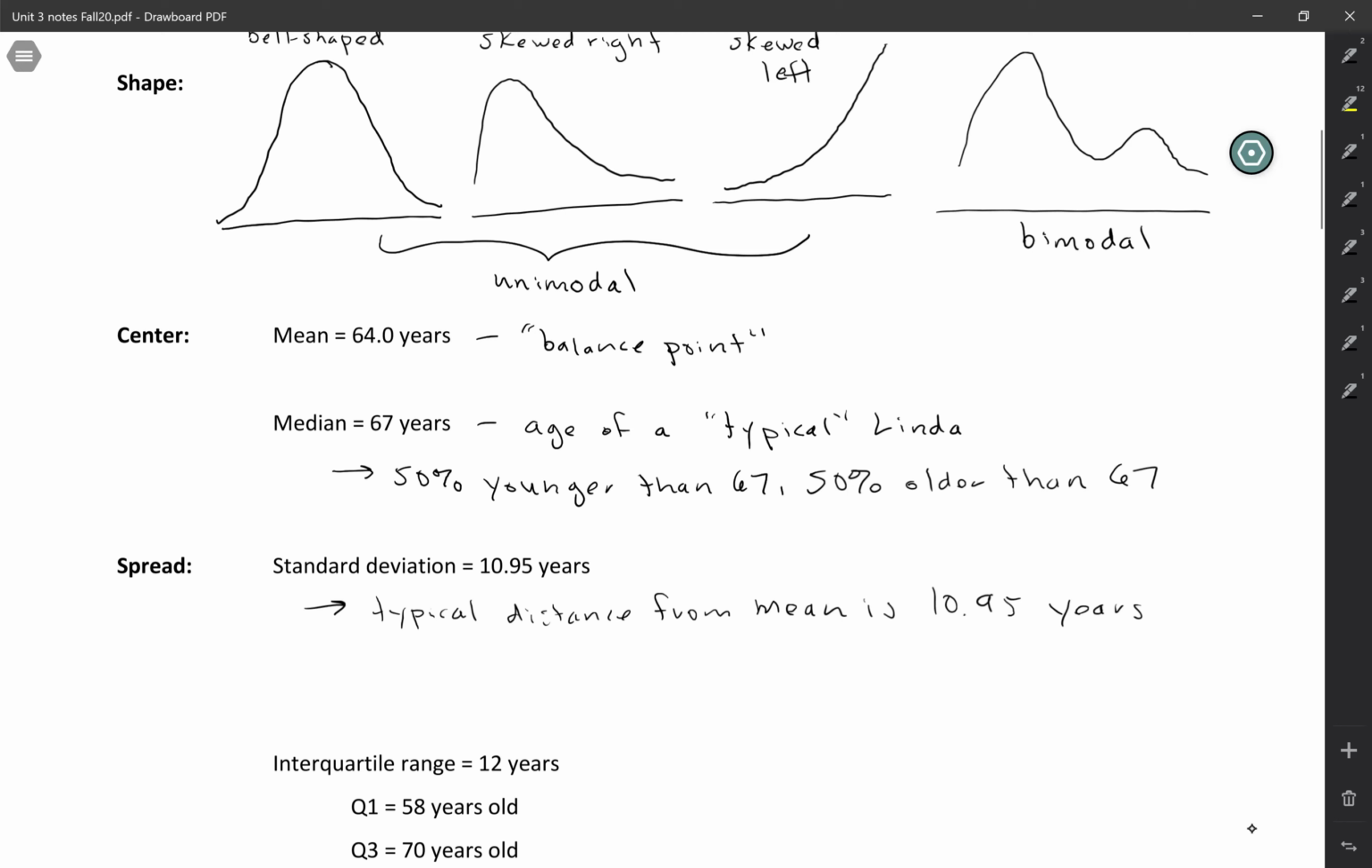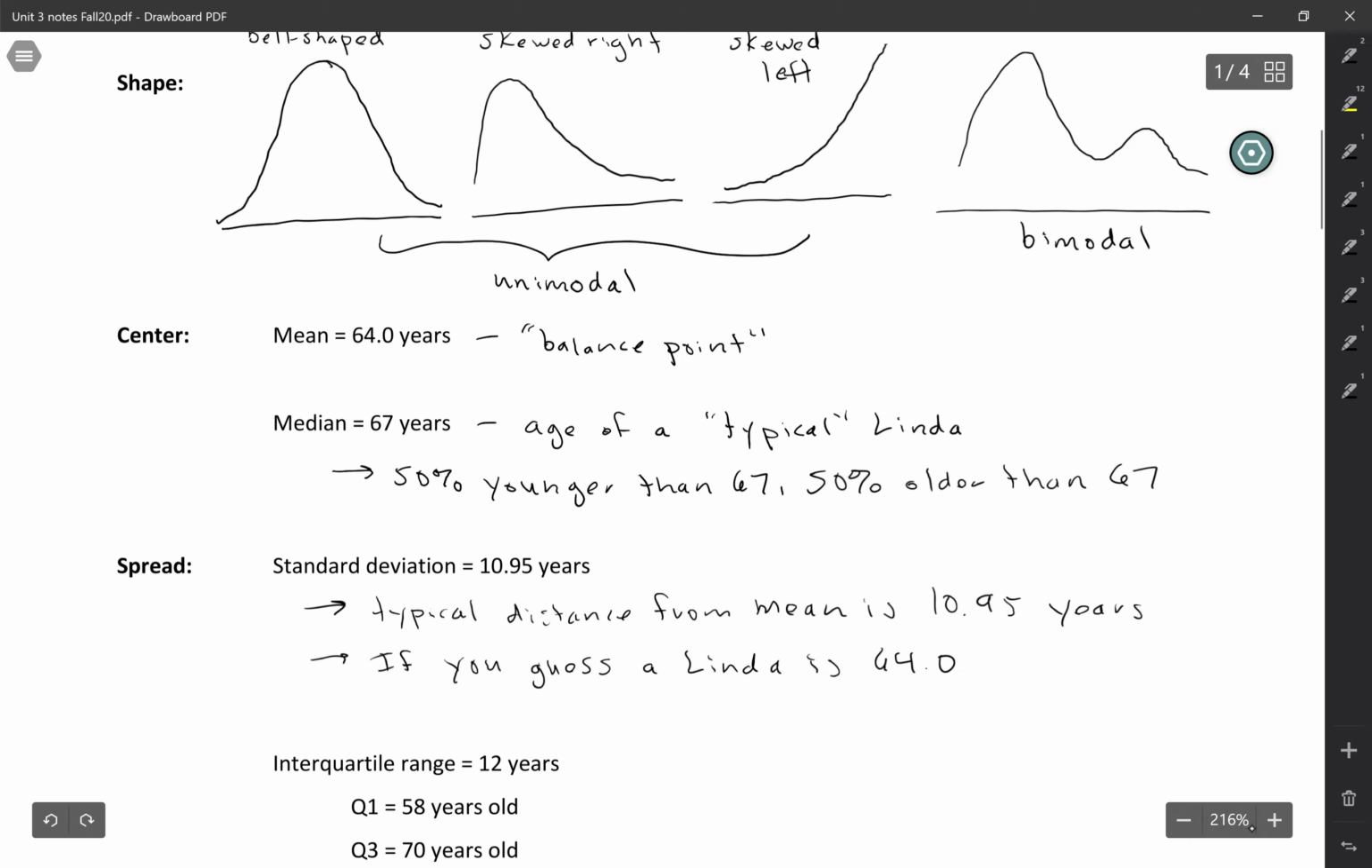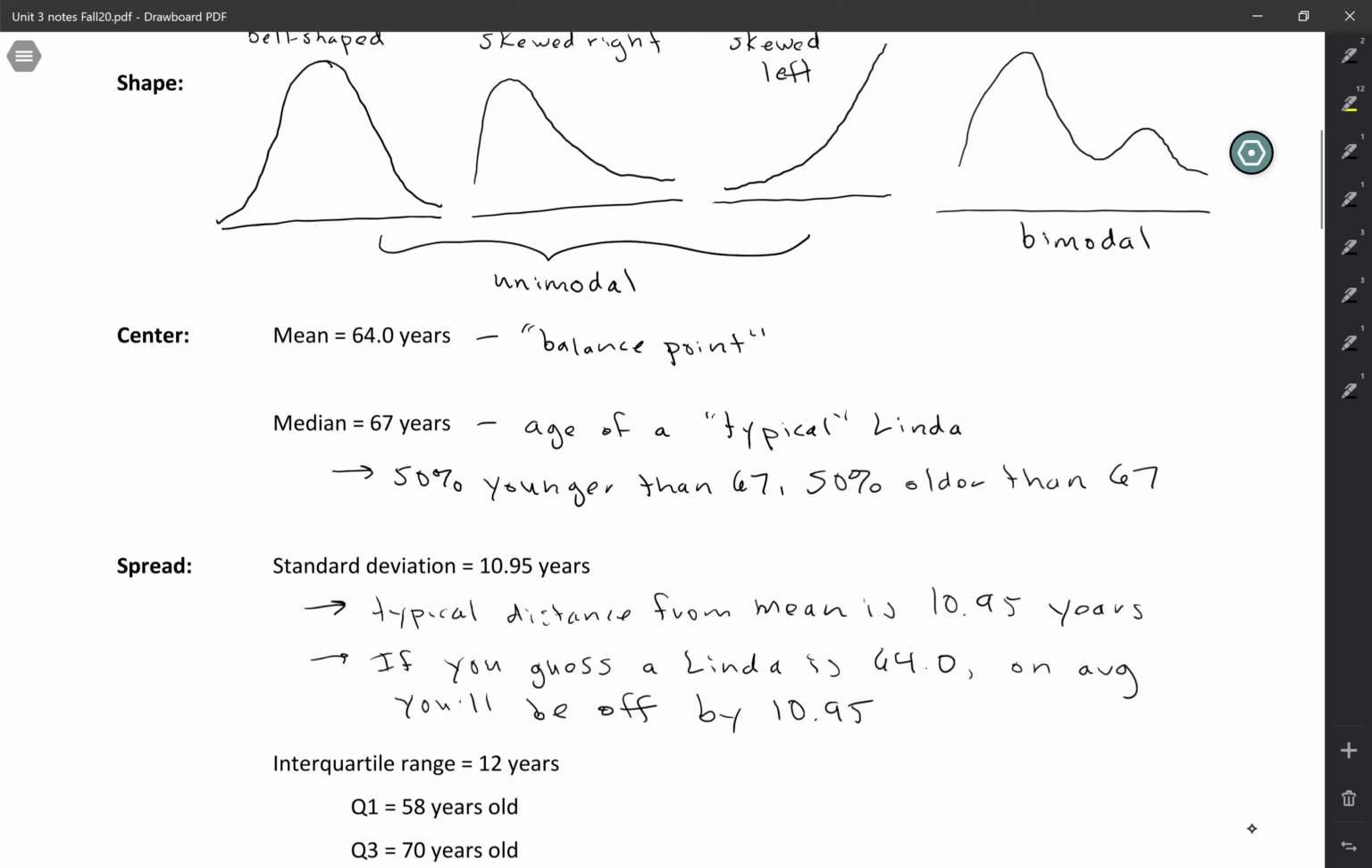Another way I like to think about it is in terms of accuracy. Let's say you were trying to predict this woman's age. If you guess that Linda is 64 years old, that's the mean, how far off are you going to be? If you guess 64, on average you'll be off by 10.95 years. So that's another way to think about the standard deviation.